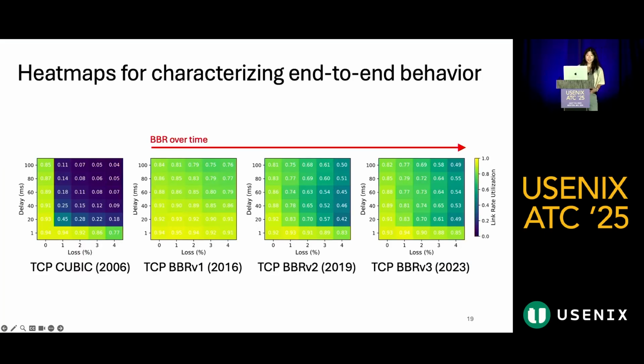All right, for our final finding, we realized that these congestion control heat maps can also be used to characterize a congestion control scheme in an end-to-end setting. So here we have QUIC and BBR over time for TCP. And while QUIC and BBR differ significantly from each other as expected, even within BBR, it has become more sensitive to loss over time. And this reflects the idea that BBR is increasingly incorporating loss as a congestion signal.